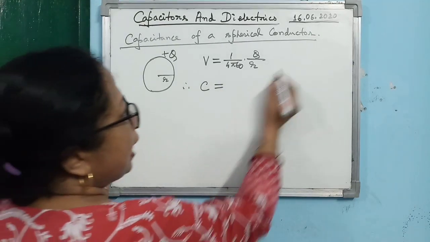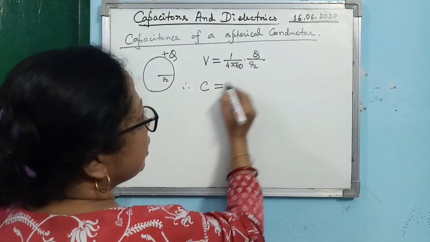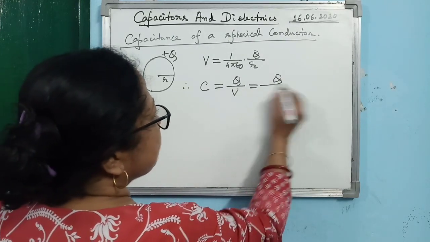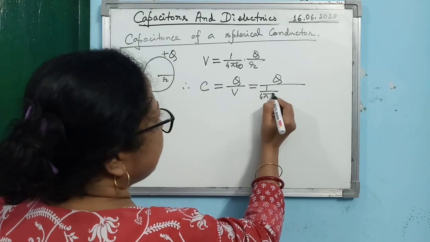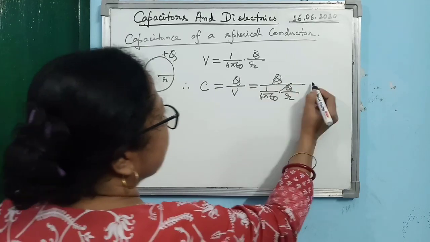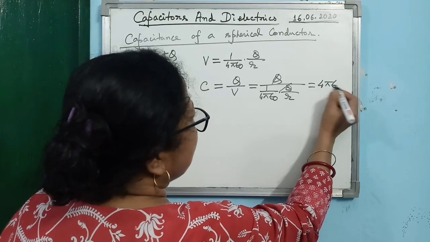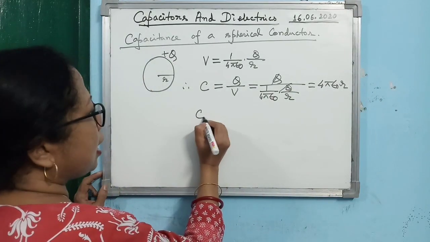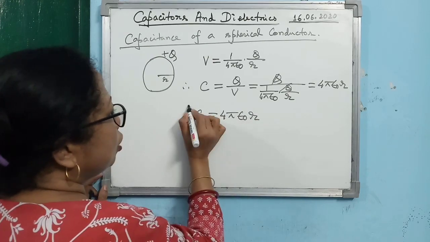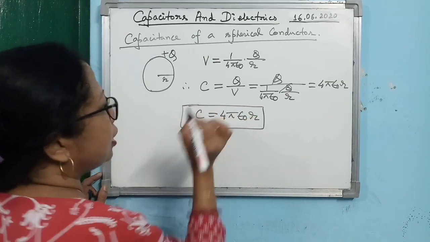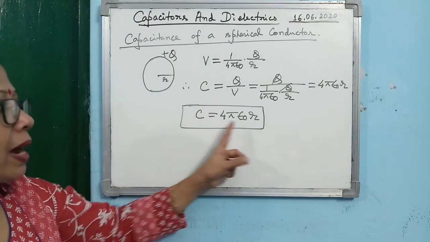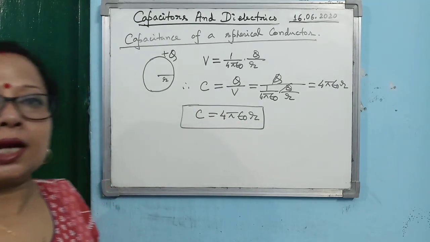You know that q = CV, so C = q/V. If you substitute it, you are getting C = q divided by 1/(4πε₀) q/r, q cancels, so it becomes 4πε₀r. So you must remember that C = 4πε₀r. Alright, so this is the expression for the capacitance of a spherical conductor.